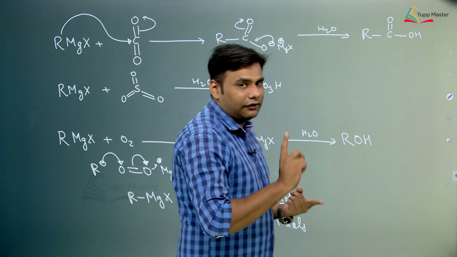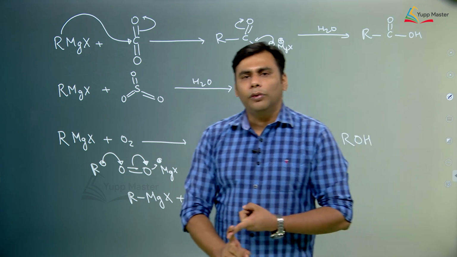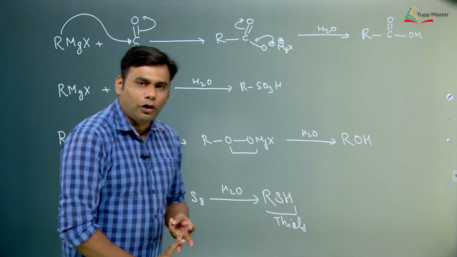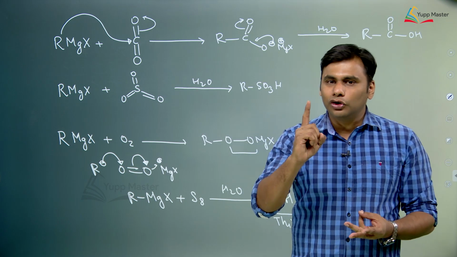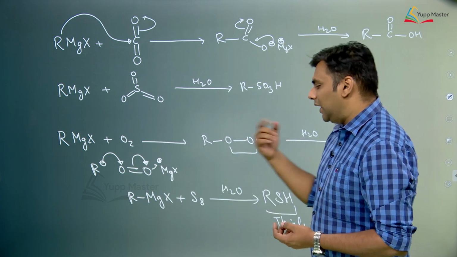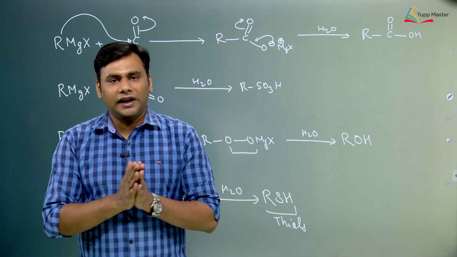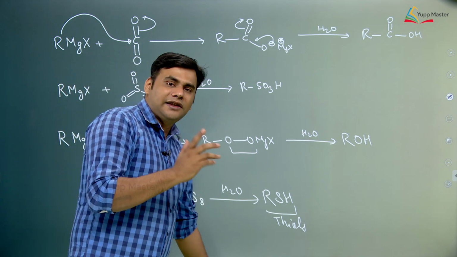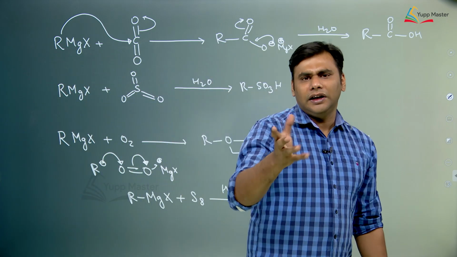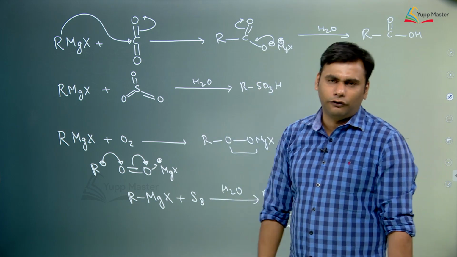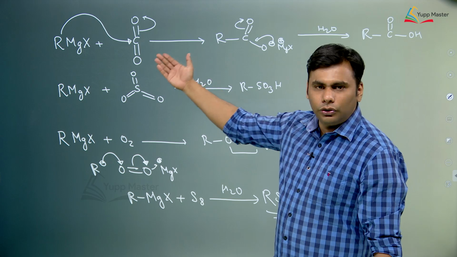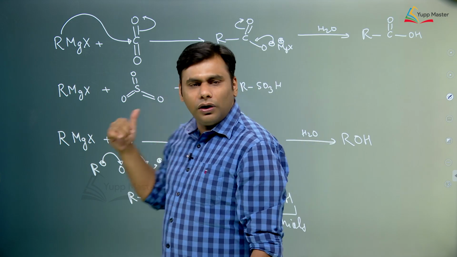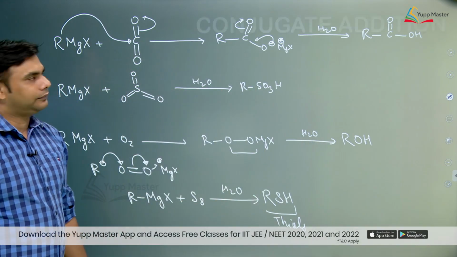The first was with aldehyde. With aldehyde it forms alcohols: with formaldehyde it forms a 1 degree alcohol, with acetaldehyde a 2 degree alcohol, and with any ketone a 3 degree alcohol. So aldehydes and ketones consume only 1 mole of Grignard reagent. Then we studied carboxylic acid derivatives. With esters it consumed 2 moles of Grignard reagent and formed a 3 degree alcohol, and similarly acyl chloride reacts with 2 moles of Grignard reagent to form an alcohol. Similarly with CO2 it forms carboxylic acid, SO3 forms sulfonic acid, O2 forms alcohol, and S8 forms a thiol.